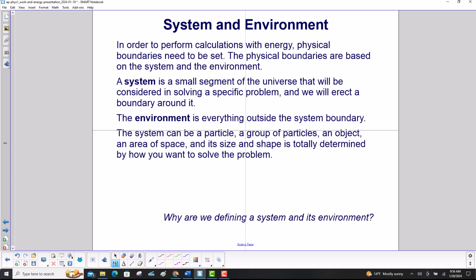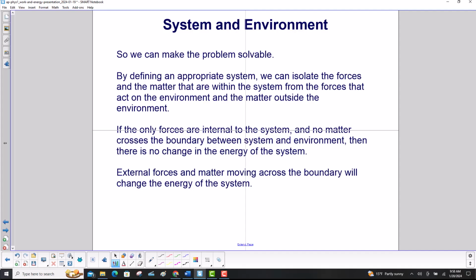So why are we defining a system and its environment? So we can make the problem solvable. By defining an appropriate system, we can isolate the forces and the matter that are within the system from the forces that act on the environment and the matter outside the environment. If the only forces are internal to the system and no matter crosses the boundary between system and environment, then there is no change in the energy of the system. External forces and matter moving across the boundary will change the energy of the system.